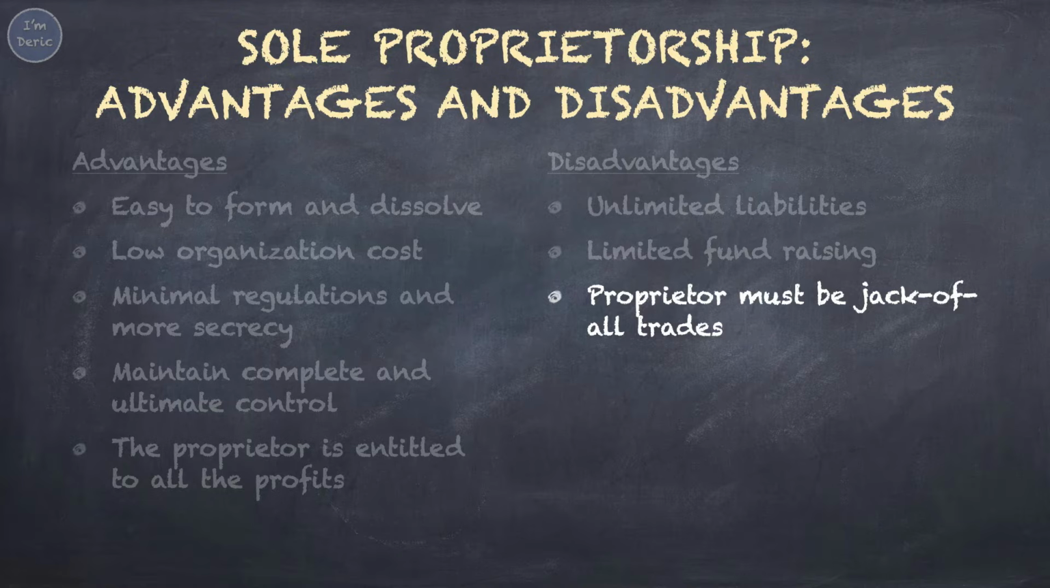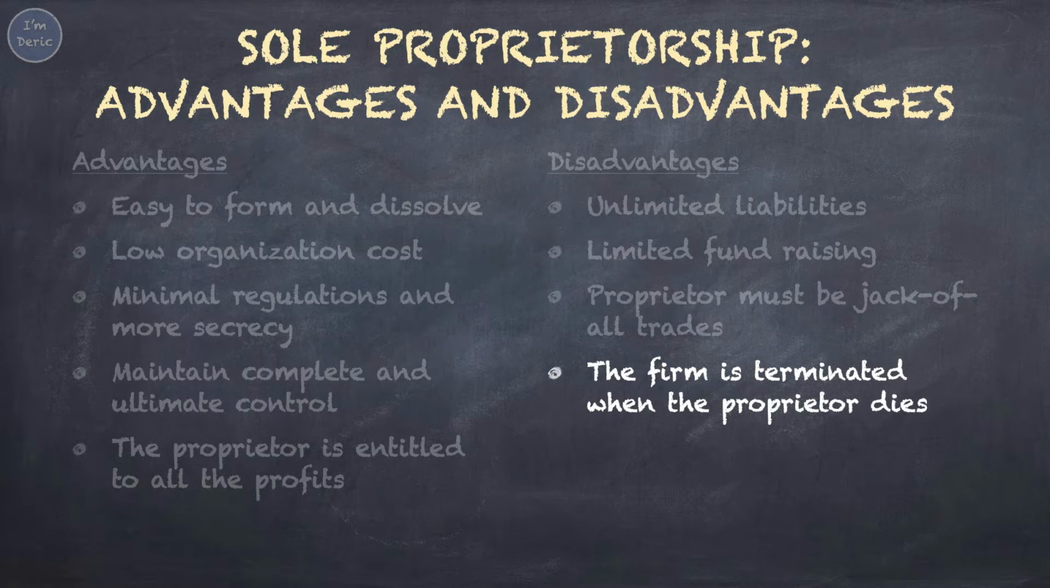Proprietor must be jack of all trades. It means you must know everything and be able to do everything for the business. As you are alone, you have to do marketing, logistics, accounting, and finance on your own. The firm is terminated when the proprietor dies. Unfortunately, the business will not continue if the owner passes away.